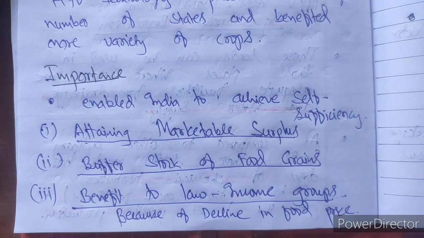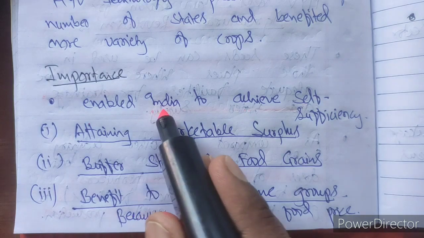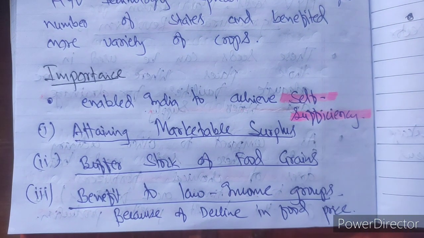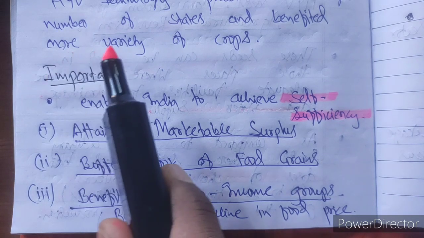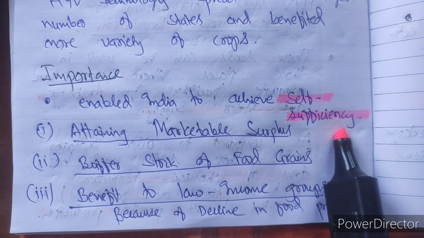Now let us see some of the importance. What was the importance of adopting the green revolution? The first was that it enabled India to achieve self-sufficiency. The self-reliance goal was there, which we made in the 5-year plan. The self-reliance goal of India was achieved with the help of the green revolution.